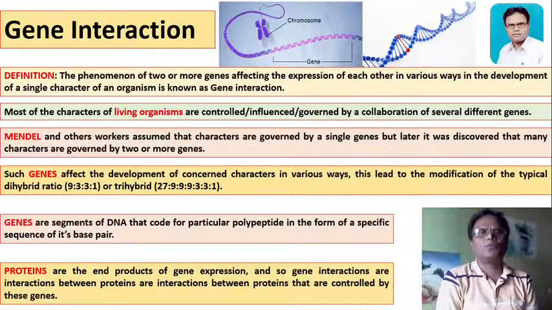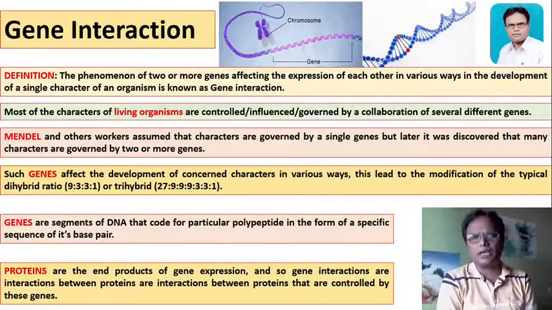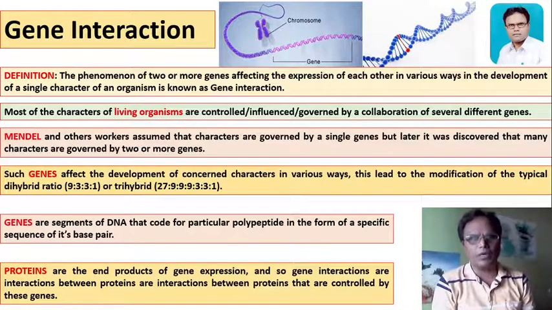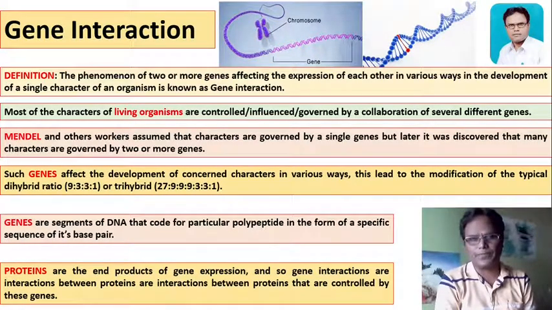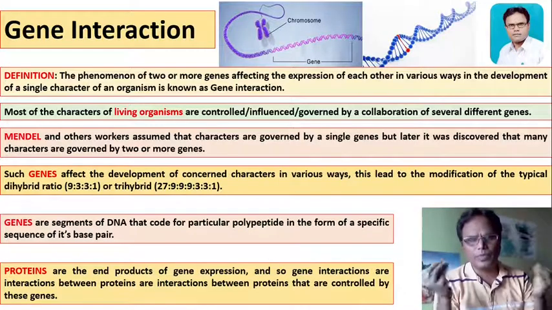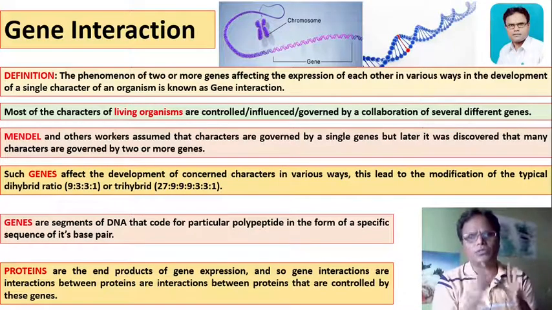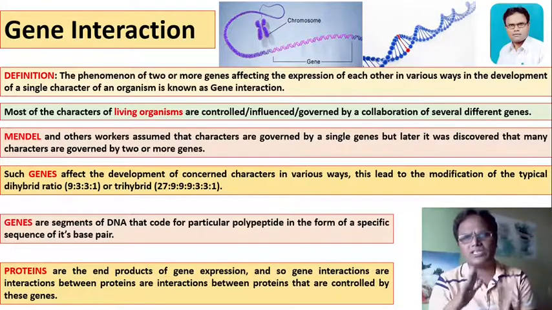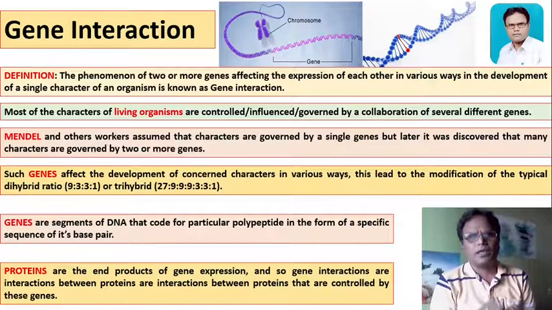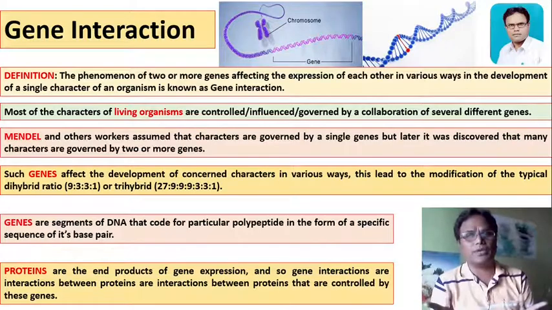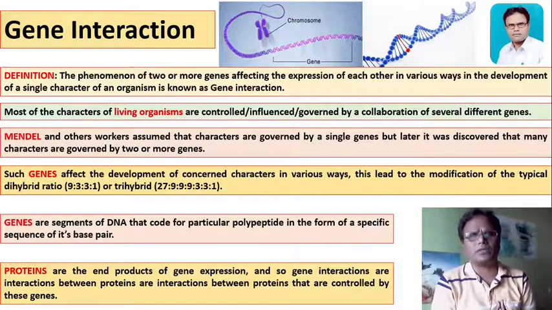The phenomenon of two or more genes affecting the expression of each other in various ways in the development of single characters of an organism is known as gene interaction. What is gene interaction?